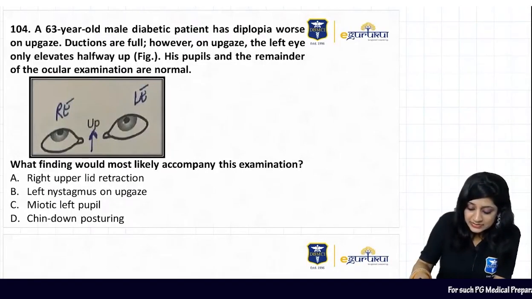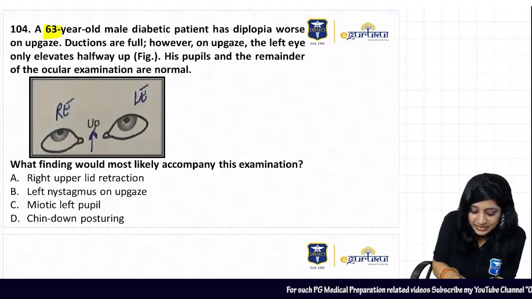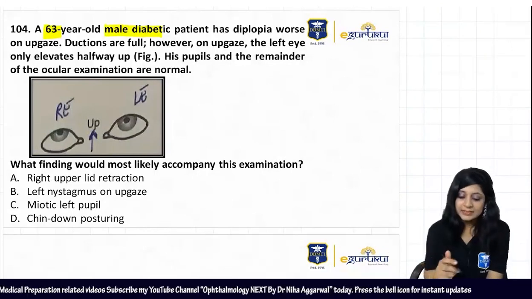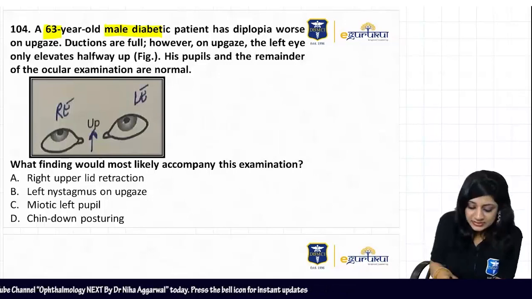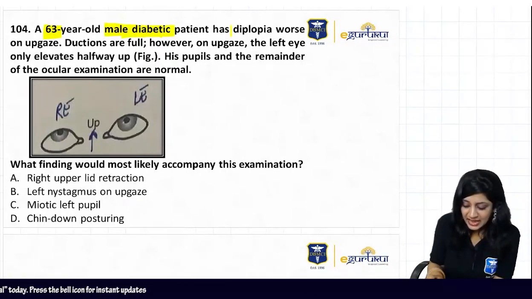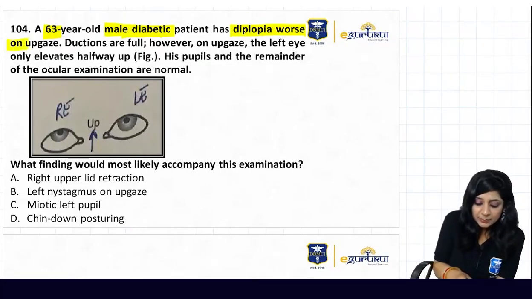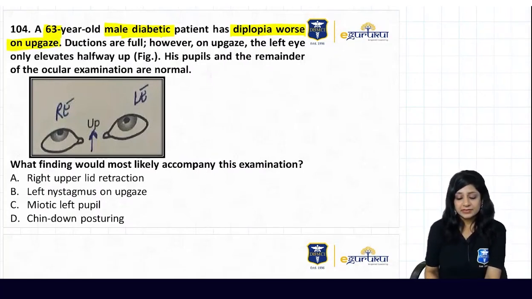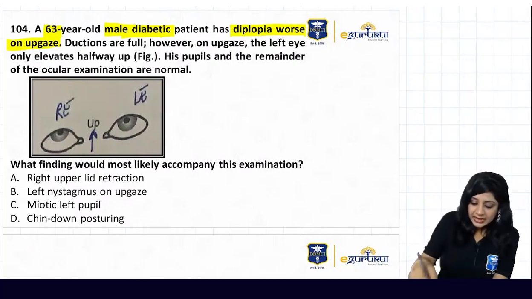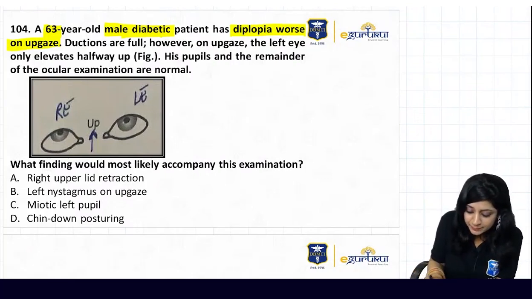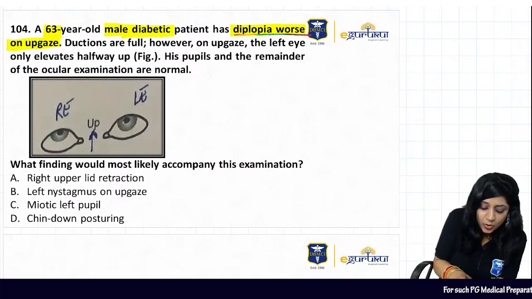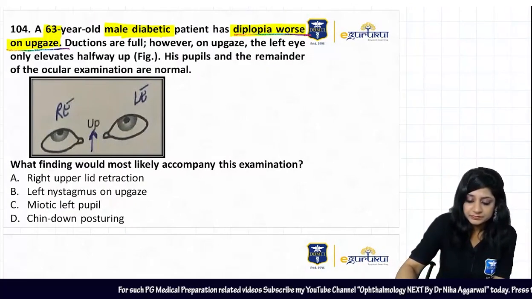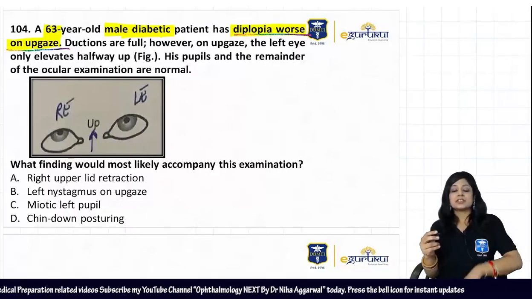Now this question says that a 63-year-old male diabetic patient. So this is a male diabetic patient. He has diplopia which is worse on up gaze. A 63-year-old male diabetic patient is actually having diplopia which is worse on the upward gaze.